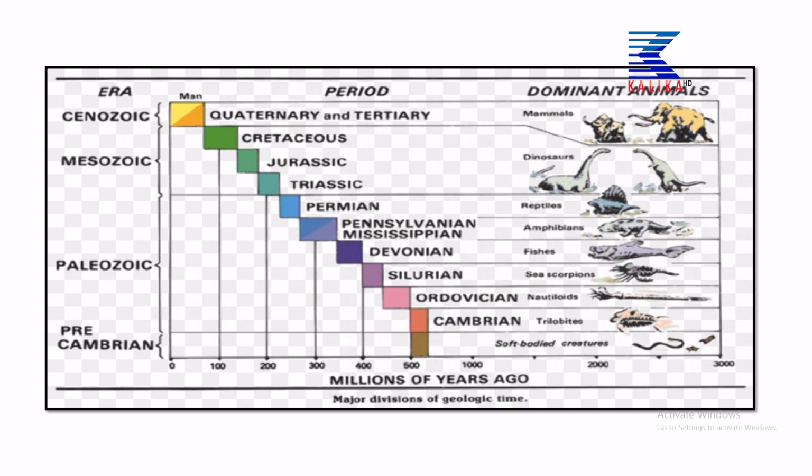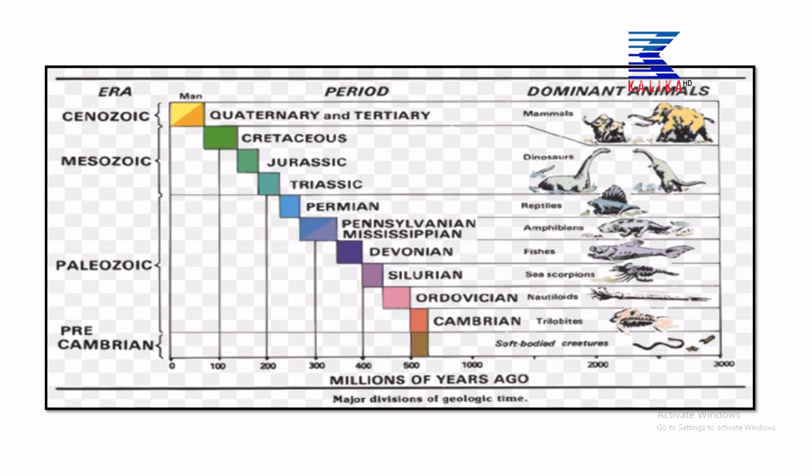Then start the Mesozoic era, that is Cretaceous, Jurassic and Triassic. In this era, as we already mentioned, dinosaurs start to evolve, dominate and go extinct from the earth's surface. Then in the Paleozoic era, you can see the Permian, Pennsylvanian, Devonian, Silurian, Ordovician and Cambrian.